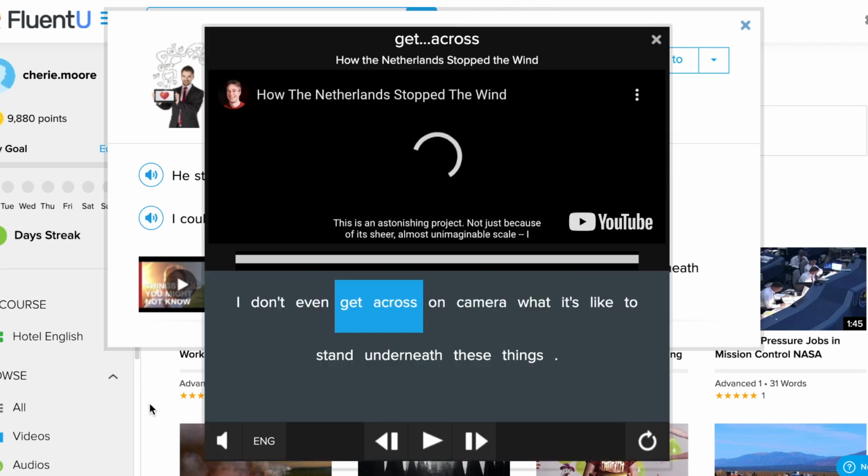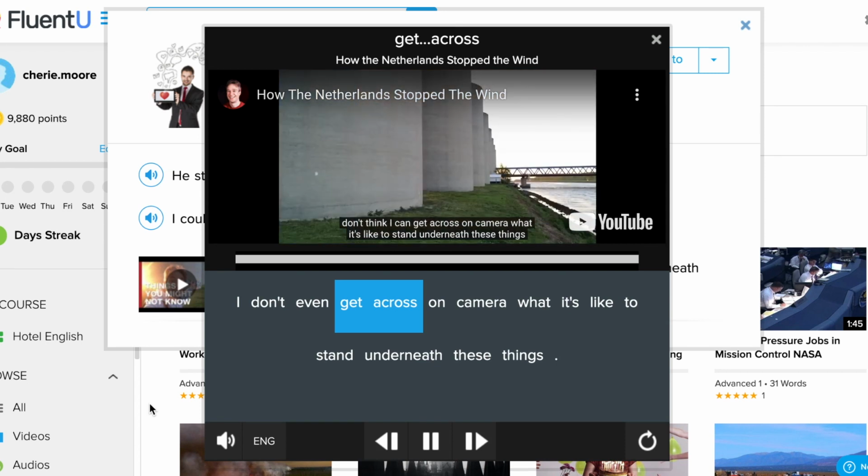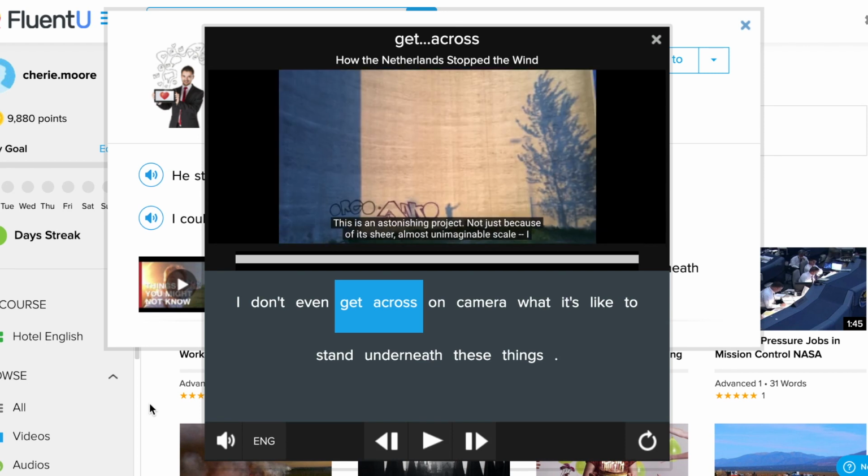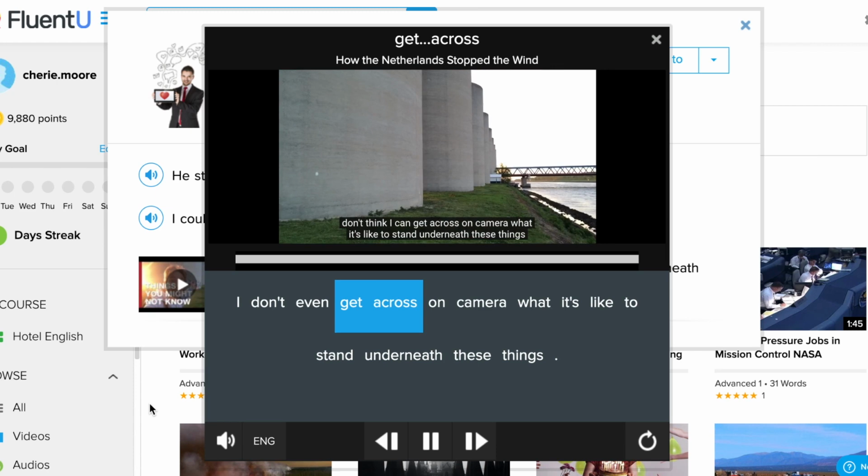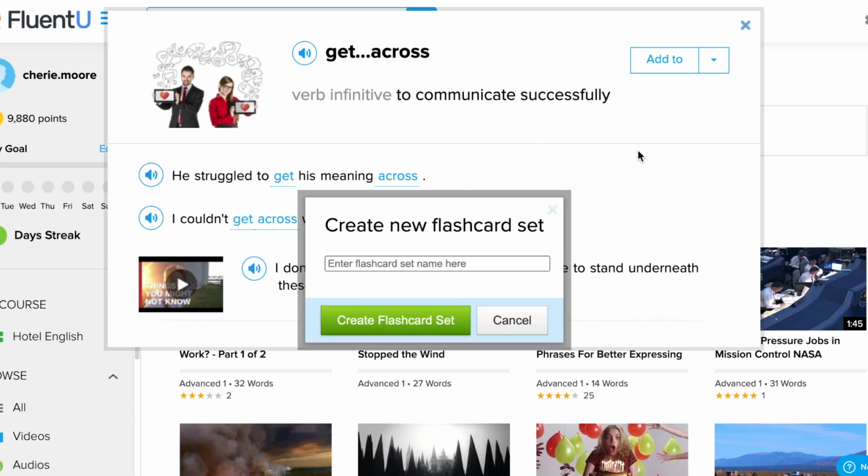Next, you can watch a video example of it being used in real life so you can get more context. I don't think I can get across on camera what it's like to stand underneath these things. And last but not least, you can add it to a flashcard set that will actually quiz you on the phrasal verb.